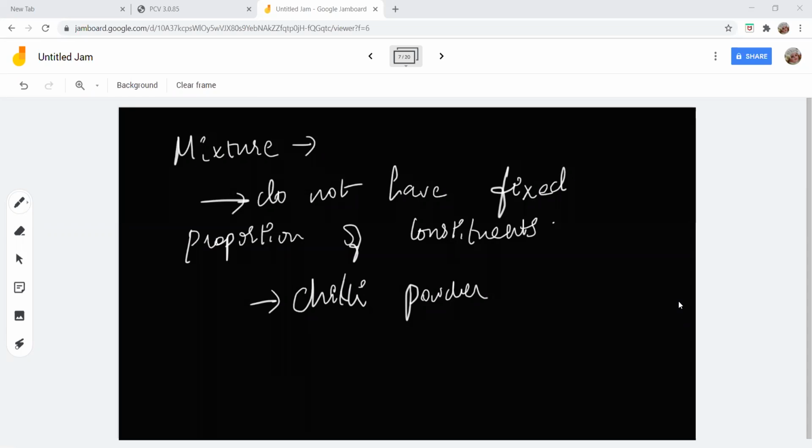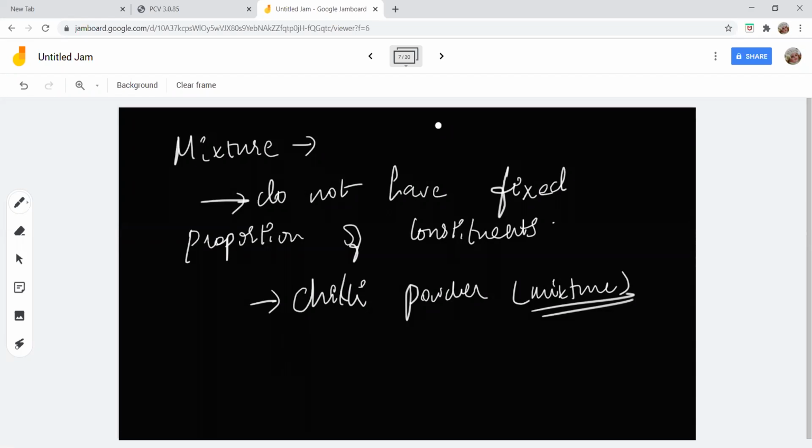Okay. So it is a mixture. Chili powder is not the same everywhere. It depends. The taste varies. If it is a compound, it is the same everywhere. Okay, I can take any pure sodium chloride. Everywhere the sodium chloride is going to be the same, universally. But chili powder is not the same. It varies from one house to another. So it is definitely a mixture.